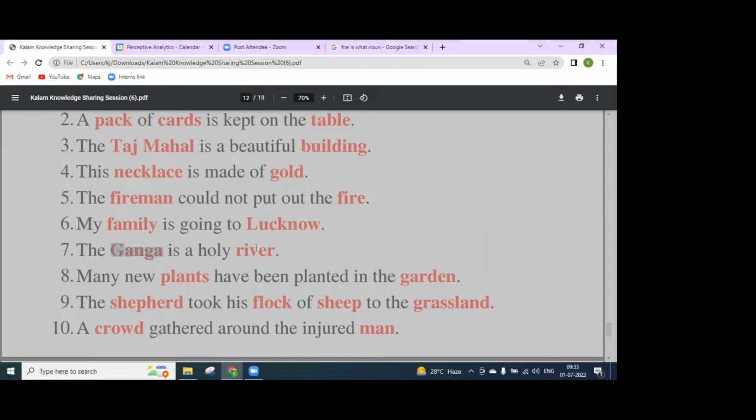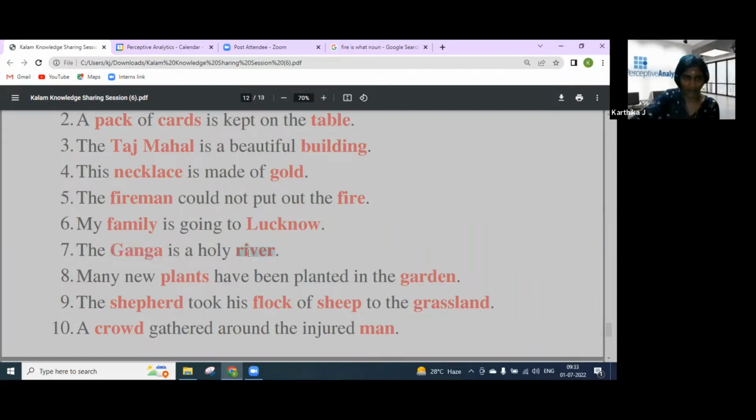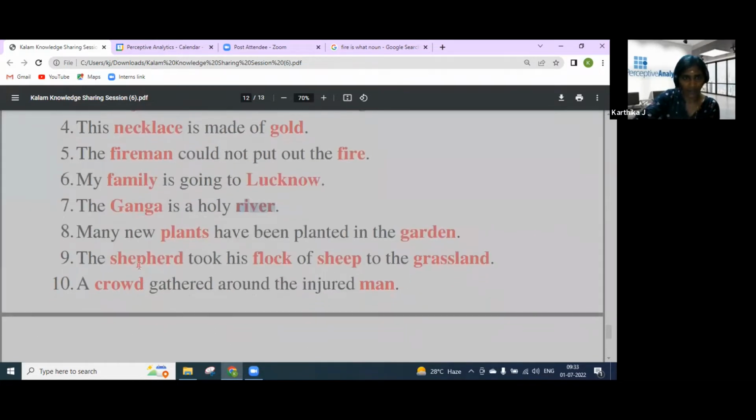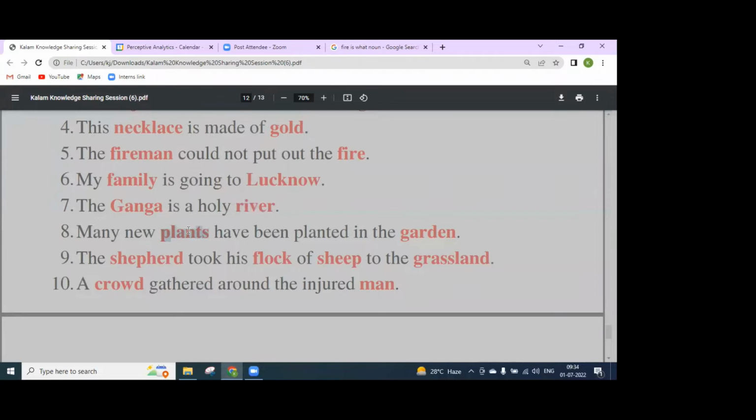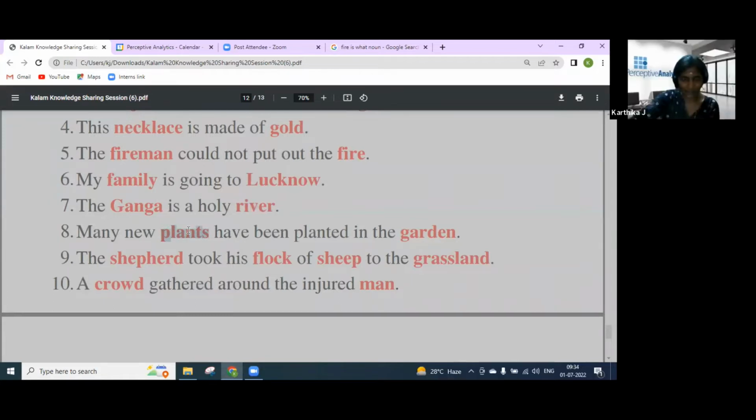Next one is: the Ganga is a holy river. Ganga, proper noun. River is a common noun, right? Yeah, correct. And many new plants have been planted in the garden. I think plants can be a common noun and a collective noun as well. Yeah, correct. And garden is a common noun.